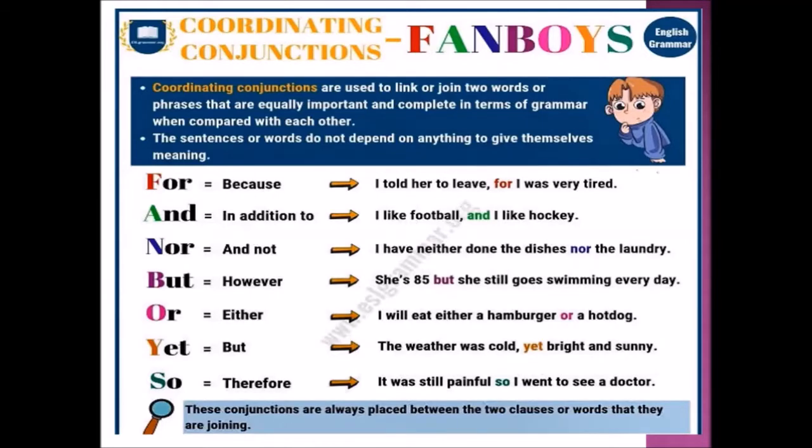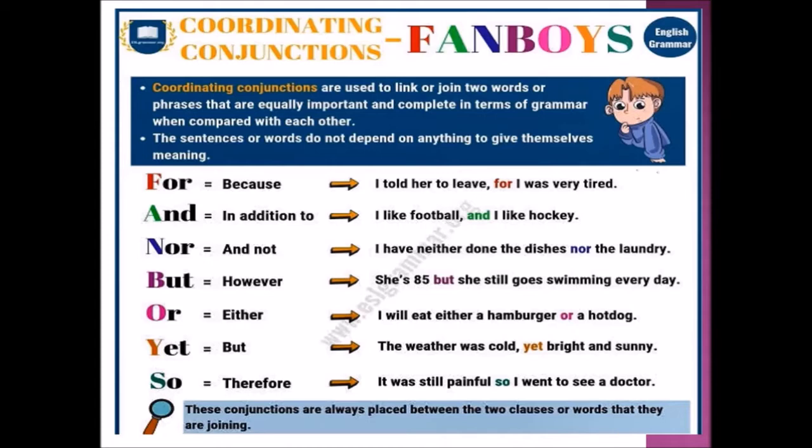So students, as a whole, coordinating conjunctions are used to link or join two words or phrases that are equally important and complete in terms of grammar when compared with each other. The sentences or words do not depend on anything to give themselves meaning.